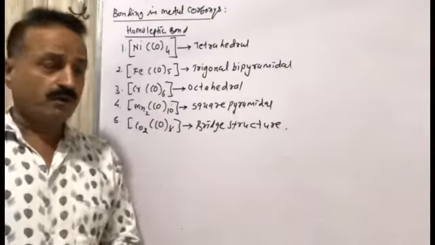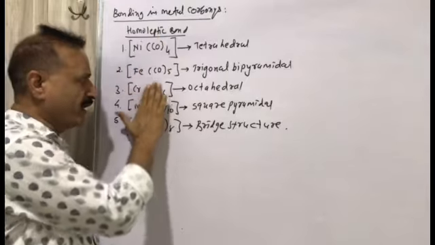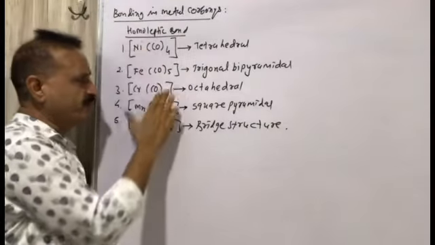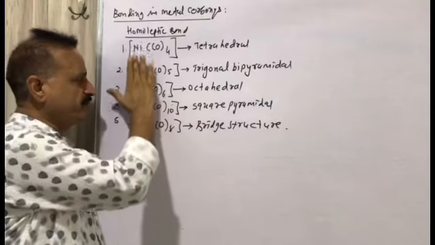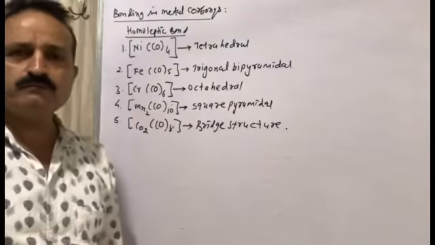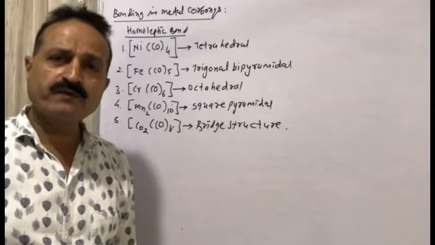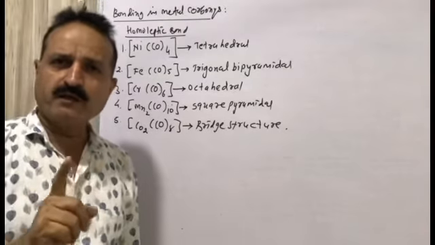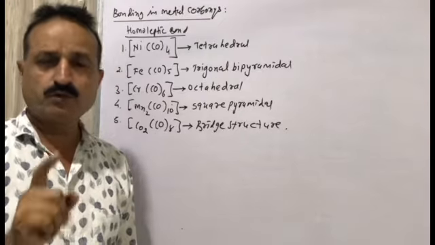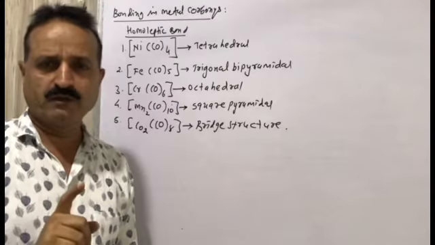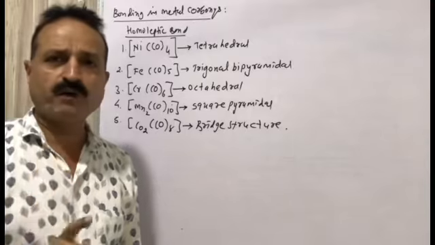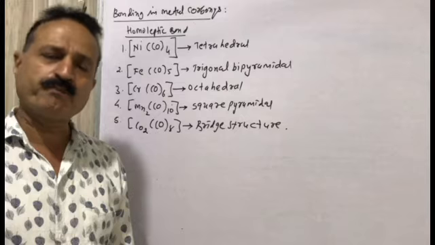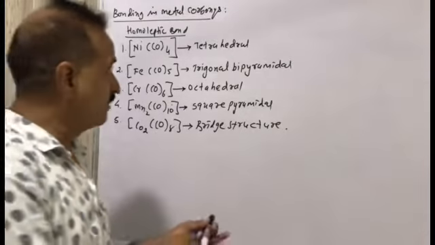So carbonyl, only one ligand, forming complex compounds with different metals gives different structures. Only one type of ligand is used to form the complex compound. That complex compound is known as a homoleptic complex compound. Now we are drawing the structures.